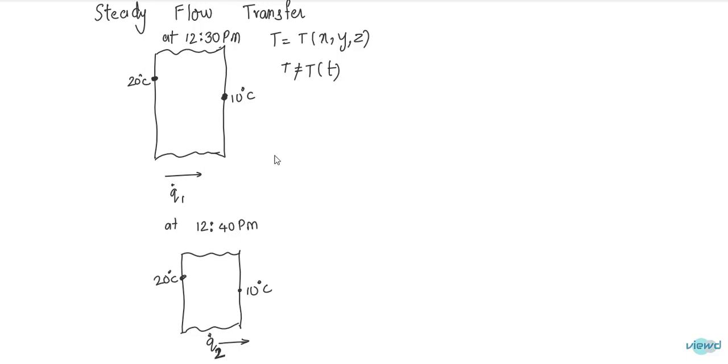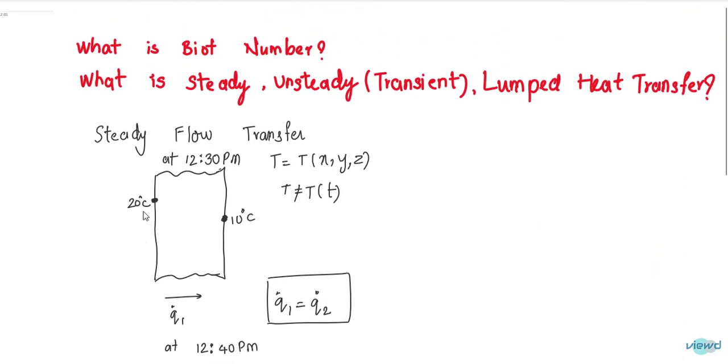Then in steady flow heat transfer, Q1 is equal to Q2. So the heat transfer rate will be the same at any time. The temperature may be different at different positions.